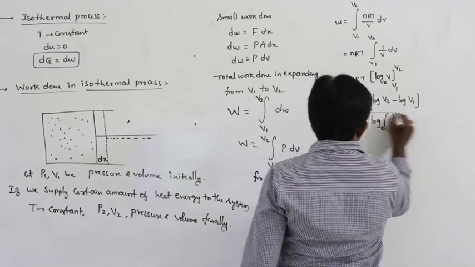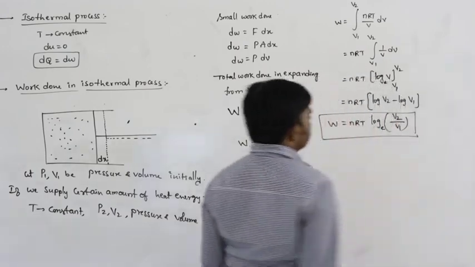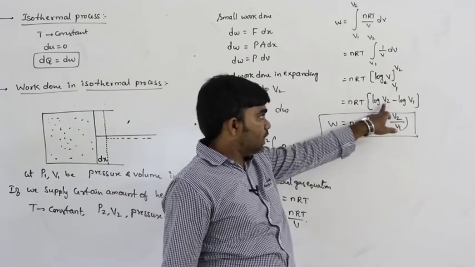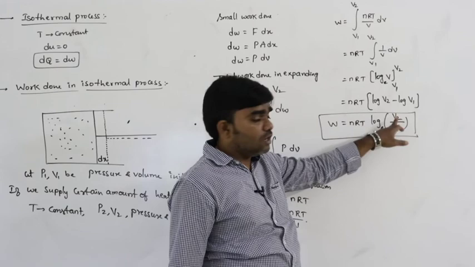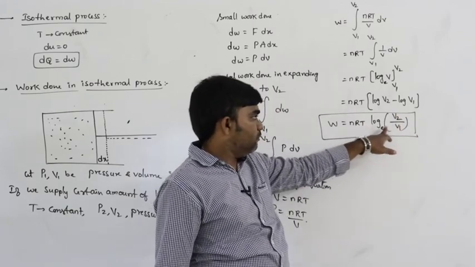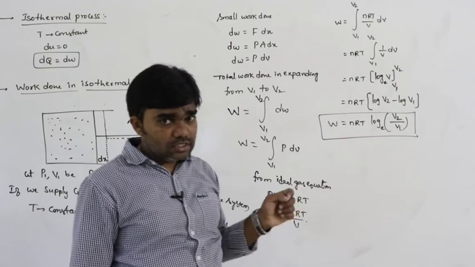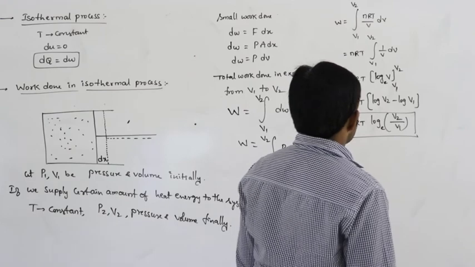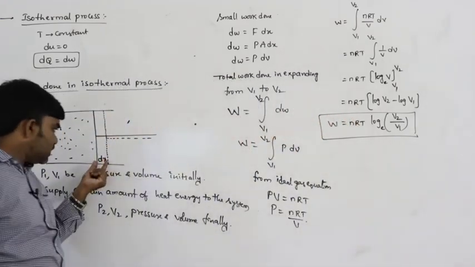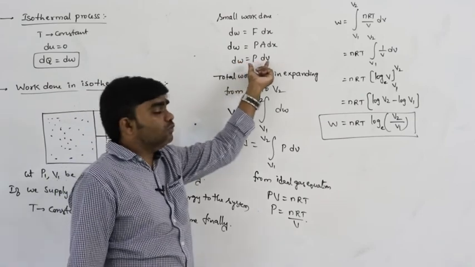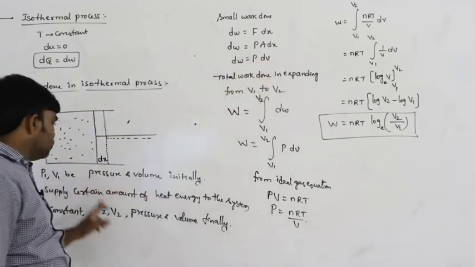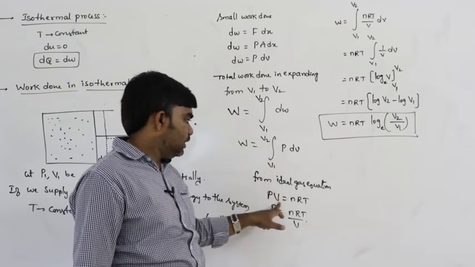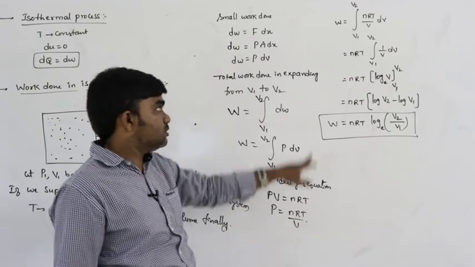So this is the work done in isothermal process. Log A minus log B is log of A by B. So this is nRT log base e, the exponential logarithm. For the small expansion of the piston dx, this is the small work done. For the total expansion from V1 to V2, we integrate P dV as the volume changes from V1 to V2. From the ideal gas equation, we can write P is equal to nRT by V.